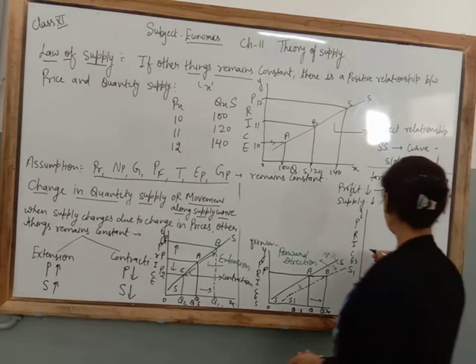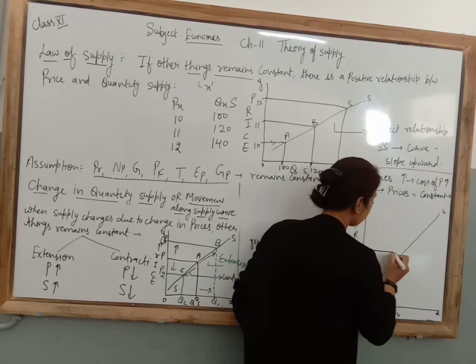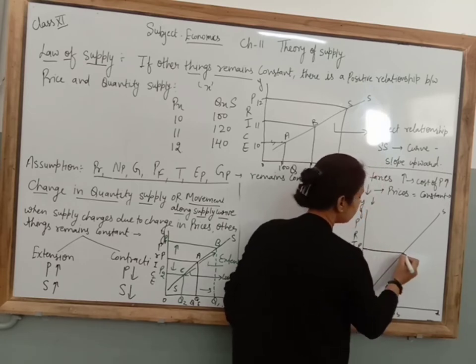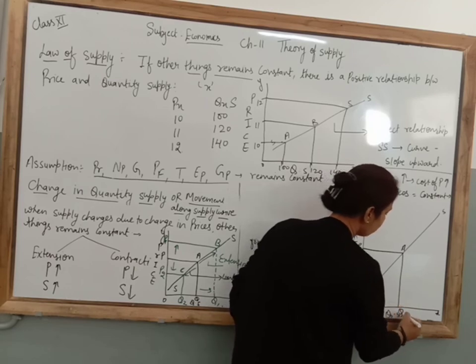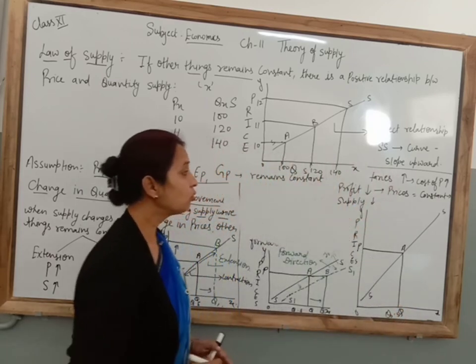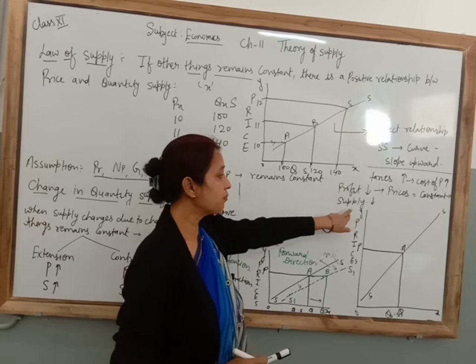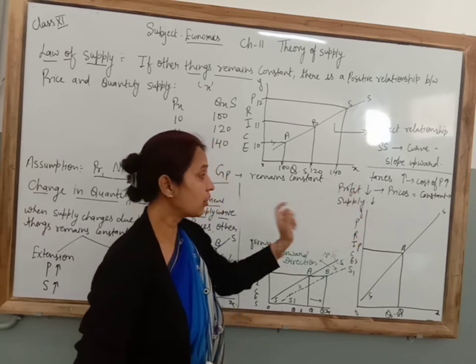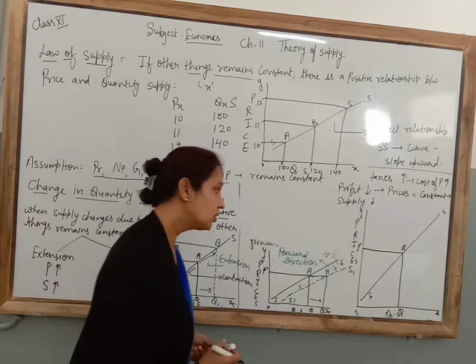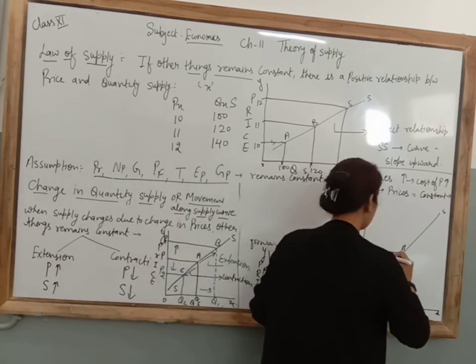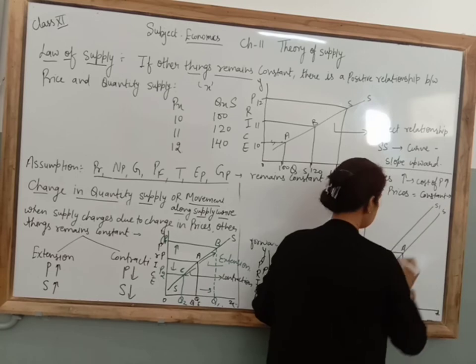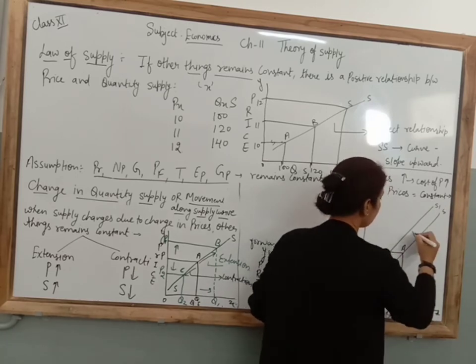Now look at here, if the price is OP, then it cuts at A point, quantity supplied will be OQ. Clear? Due to the taxes increasing, supply decreases due to the other factor, although the prices are constant. So the supply curve shifts in which direction? Backward direction. From S to SS1.